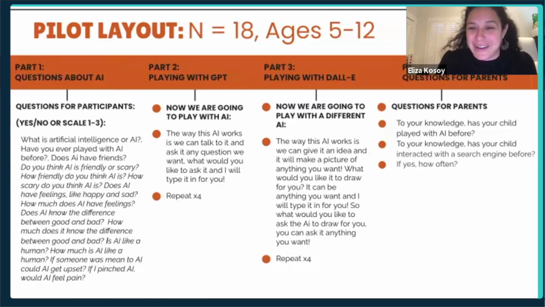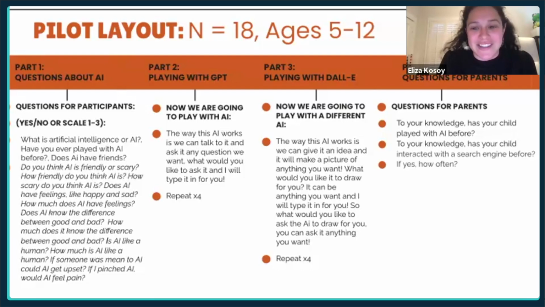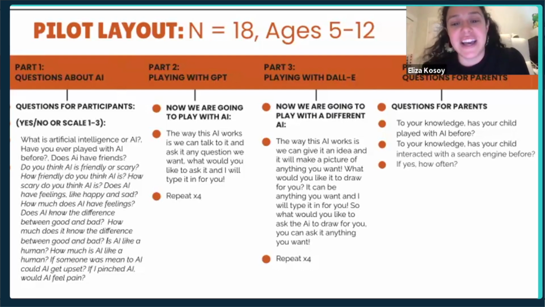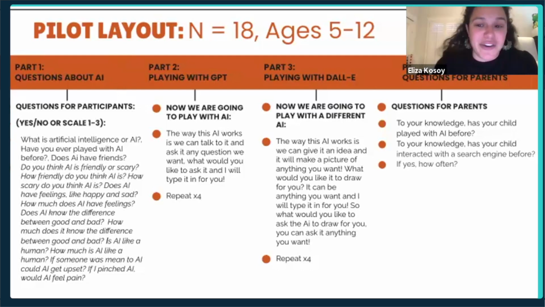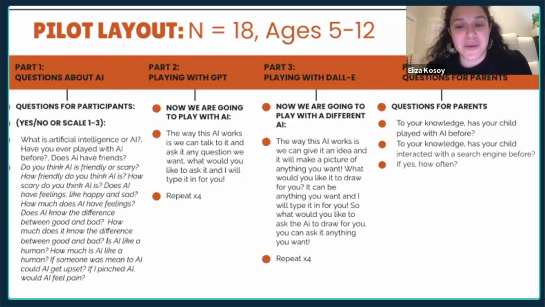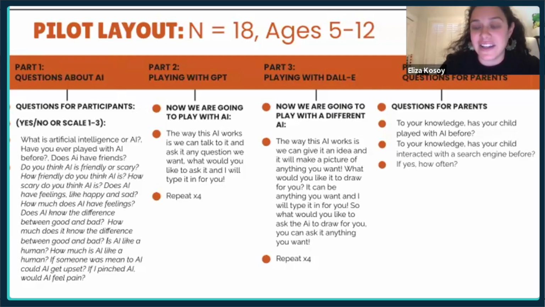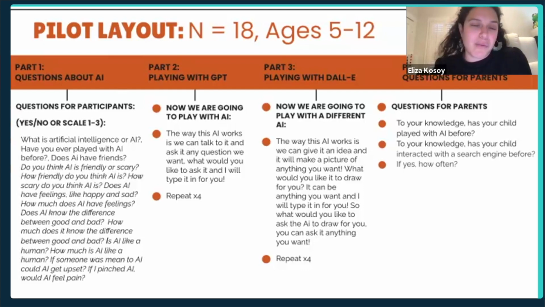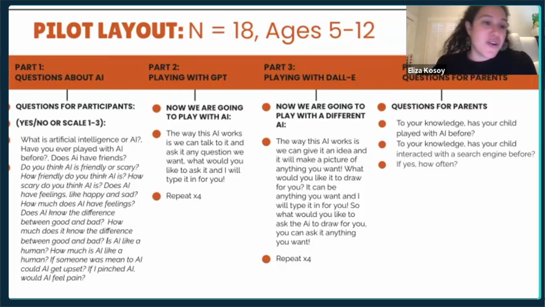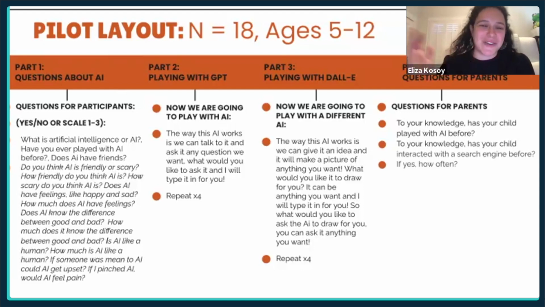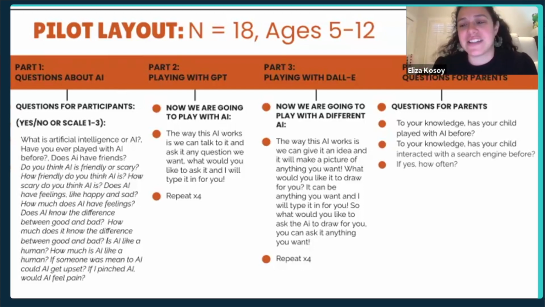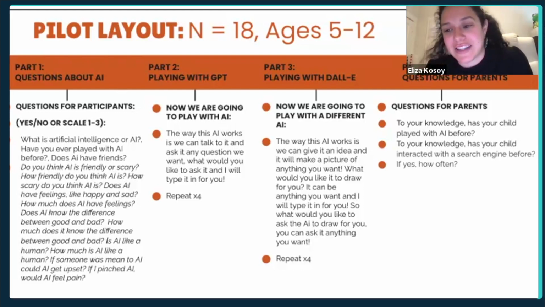How much did he understand what was going on? And at 14, do they understand what this technology is? And how is that going to come into play as youth start interacting with this technology? So after we ask them all those questions, they interact with the models in front of us. Here they're using ChatGPT and Dall-E, so a text-based AI generator and an image-based one. We give them 4 prompts each where they tell us what they want to search. We type it in for them. We make sure it's safe to show them, and then we flip the laptop around and we tell them what the replies are. We show them the images.